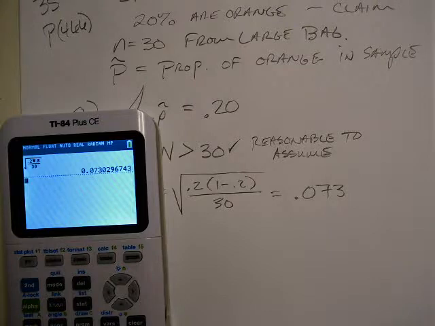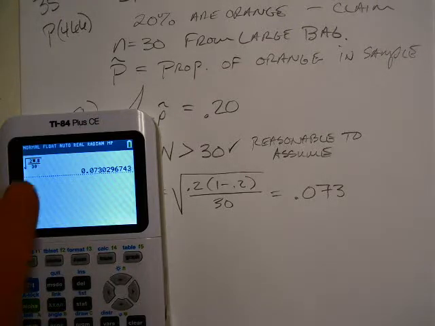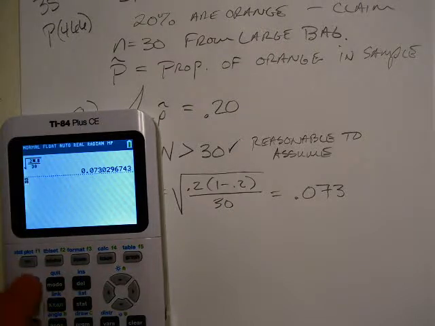I couldn't figure out why. So if you happen to have a calculator that doesn't allow you to do it that way, let me know. But you can just go square root of 0.2 times 1 minus 0.2, which is 0.8, and then just divide that by 30. That works as well. So the order of operations underneath is just fine in that order.